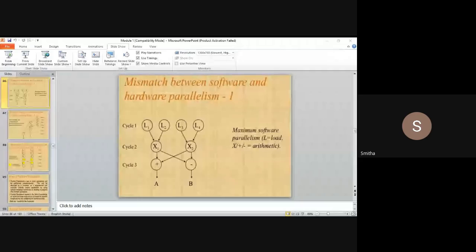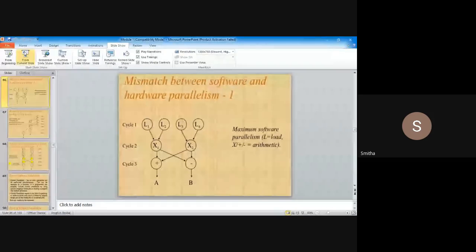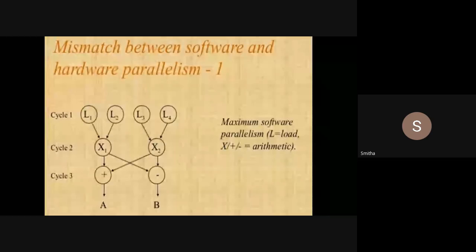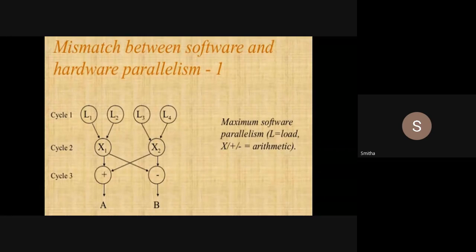Next is mismatch between software and hardware parallelism. Sometimes what happens is I have enough resources to execute the instructions parallelly, but because of the control and data dependency, I will not be able to utilize those resources in a proper manner.